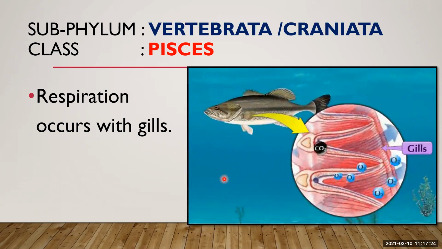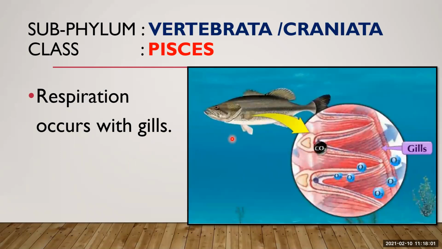When the water moves through these gills, the dissolved oxygen from the water passes through the thin wall of the gills and blood vessels and enters the blood. The CO2 present in the blood passes into the water. See here, you can see the thin wall of the gills and blood vessels. In this way, the oxygen is taken in and CO2 is given out in the water. In this way, the fish breathes in the water with the help of gills.